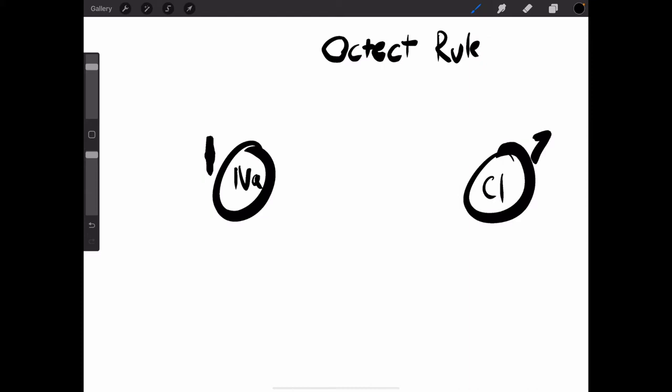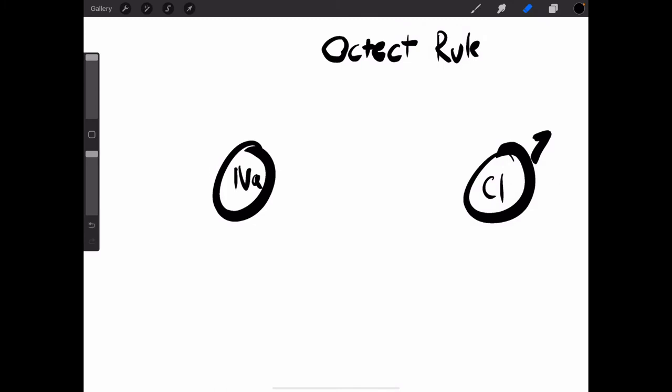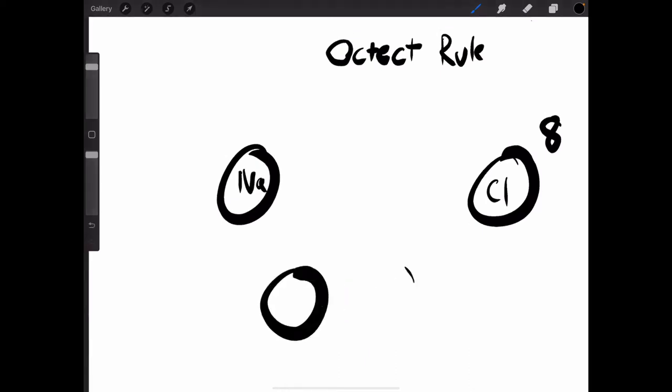So, here, if sodium gives one of its electrons to chlorine, chlorine will have 8 electrons. And then, once they bond, it will be like sharing.